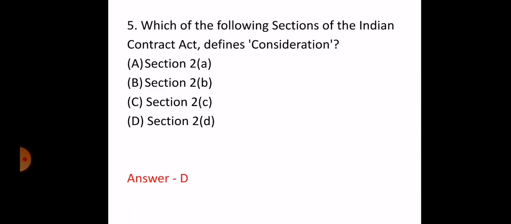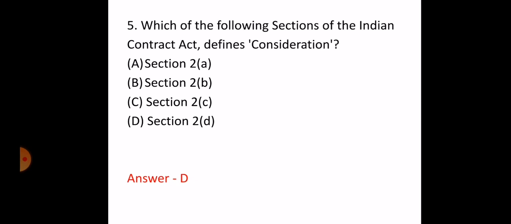The correct answer is Section 2D. Section 2D defines the consideration, which says that when at the desire of the promisor, the promisee or any other person has done or abstained from doing, or does or abstains from doing, or promises to do or abstain from doing something, such act or abstinence or promise is called consideration for that promise. This was asked in the Jharkhand in 2014 and also in the judiciary examination of the MP in 2013.